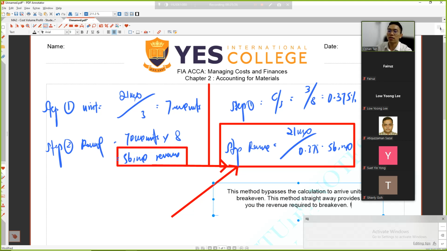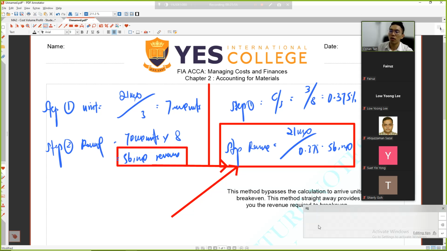Who understands this? Please tap 1. He never says how many units I need to get. He should tell you the percentages, then from the percentages tell you how much revenue is needed in order to break even. Can you understand? I think I made it very clear. If you are not clear, please let me know. Alright, good. It's that simple.